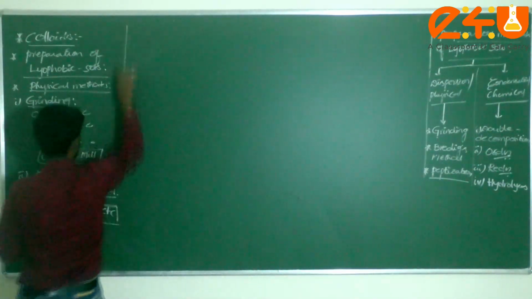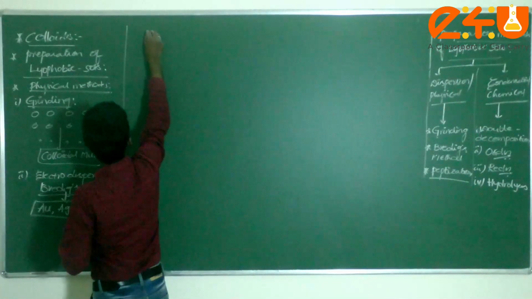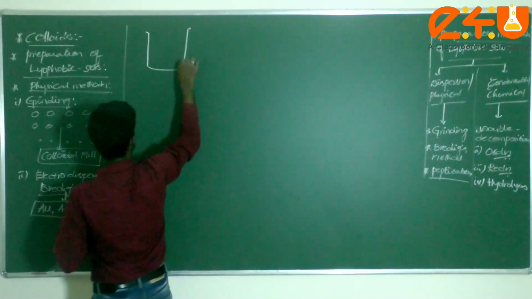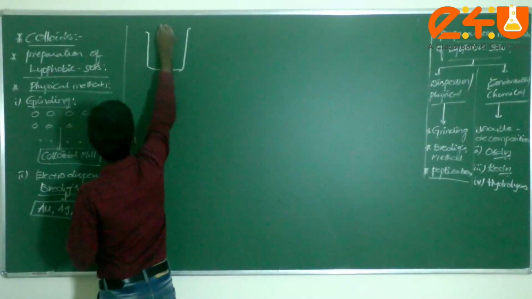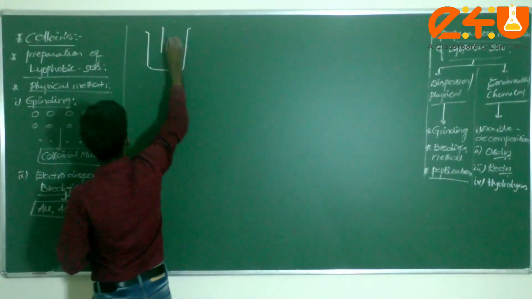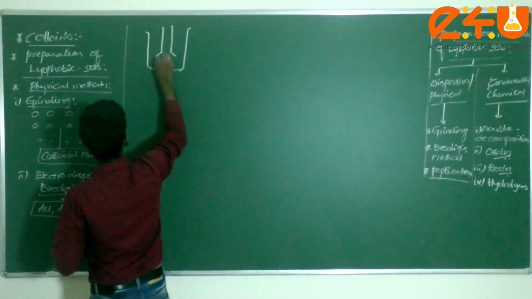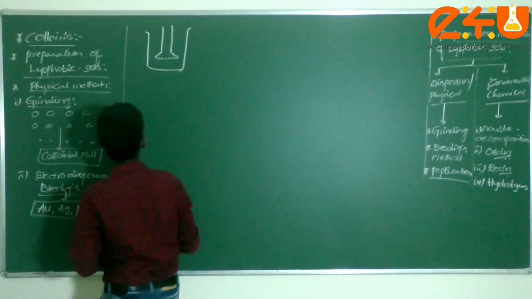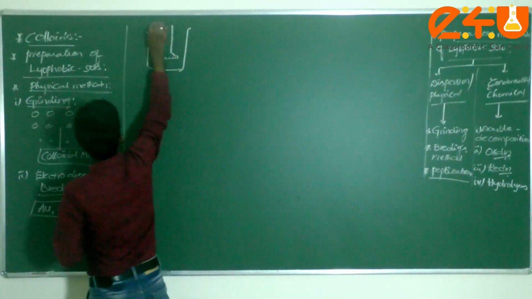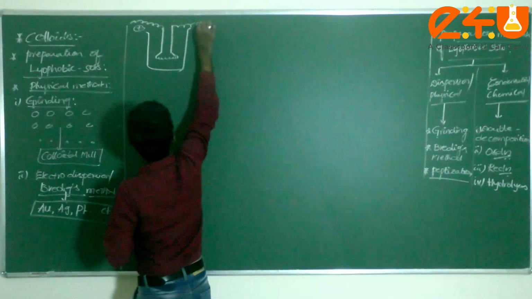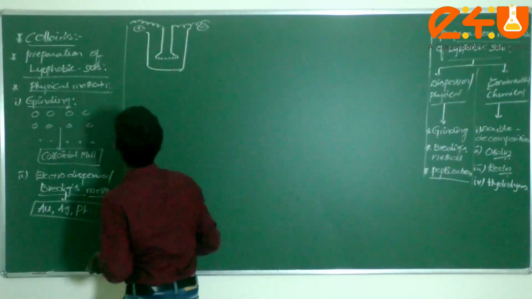There is a small diagram. Now we check it here. In this we are taking some electrodes. Between the electrodes, I consider this the plus anode and this the minus cathode.